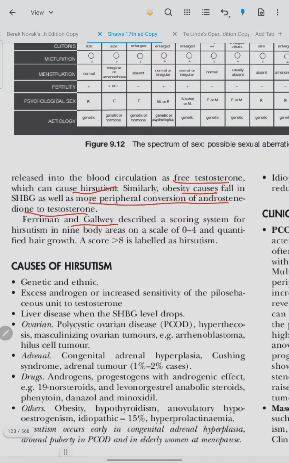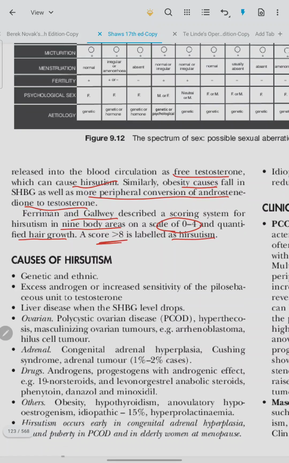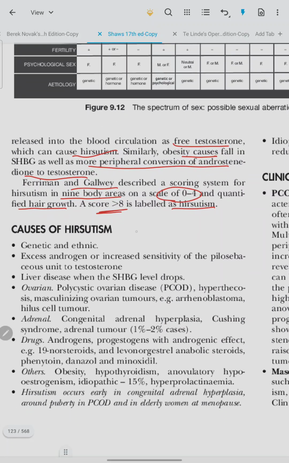Ferriman-Gallwey described a scoring system for hirsutism in 9 body areas on a scale of 0 to 4 and quantified hair growth. A score greater than 8 is labeled as hirsutism. Causes of hirsutism are genetic and ethnic, excess androgen and increased sensitivity of the pilosebaceous unit to the testosterone. Liver disease, when SHBG levels drop.